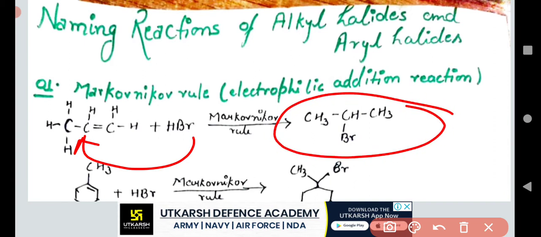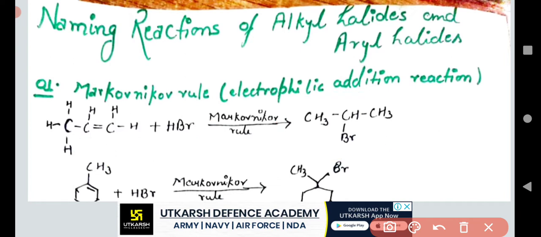That is why the compound we get is always a second degree alkyl halide. Understand that? Or we can say 2-bromopropane. So in the case of the Markovnikov rule, whenever HBr reacts with propene, 2-bromopropane is formed.